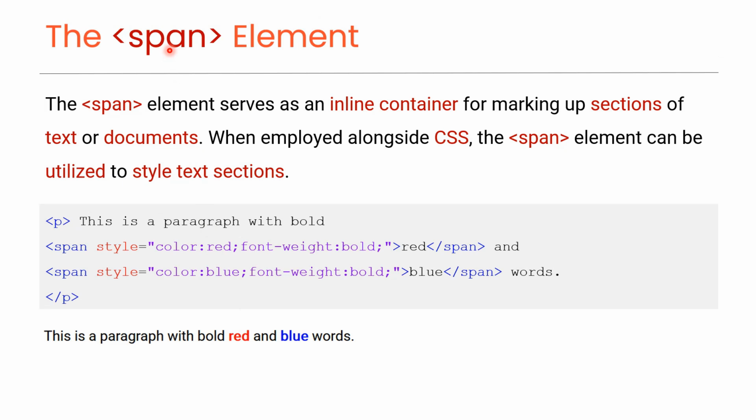The span element. The span element serves as an inline container for marking up sections of text or documents. When employed alongside CSS, the span element can be utilized to style text sections. For example, here we have two span elements. One is styled as red and bold, and the other is styled as blue and bold, as you can see in this preview. This was all about HTML block and inline elements.